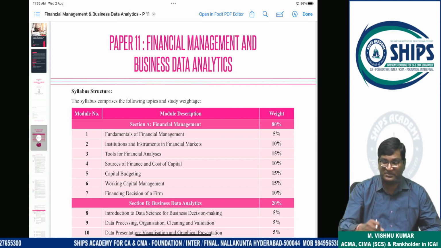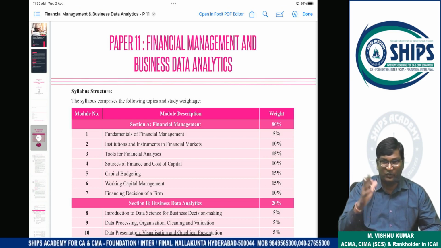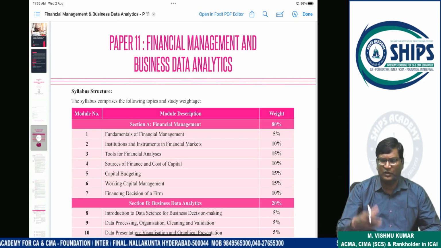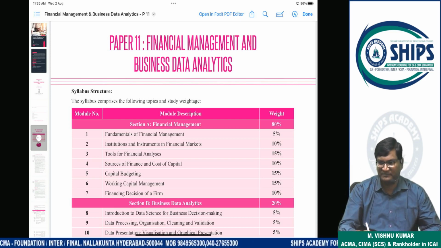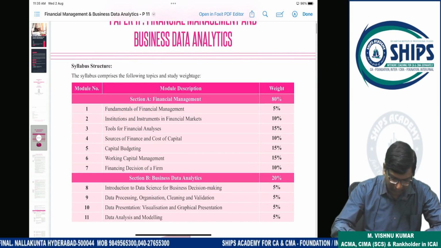What are the strengths of the company? What are the weaknesses? Is company profitability good or not, improving or not, is liquidity good or not? All this we will discuss through financial statement analysis. Clear? So step by step we will discuss the syllabus content now.